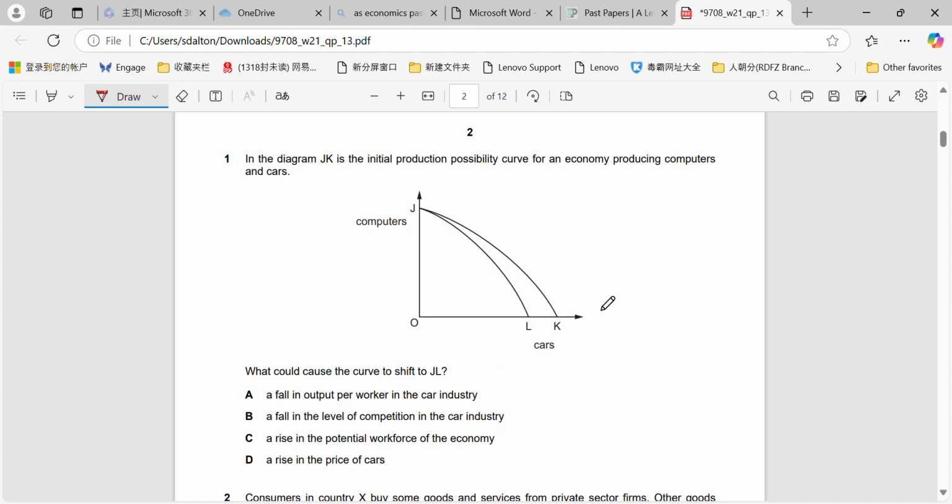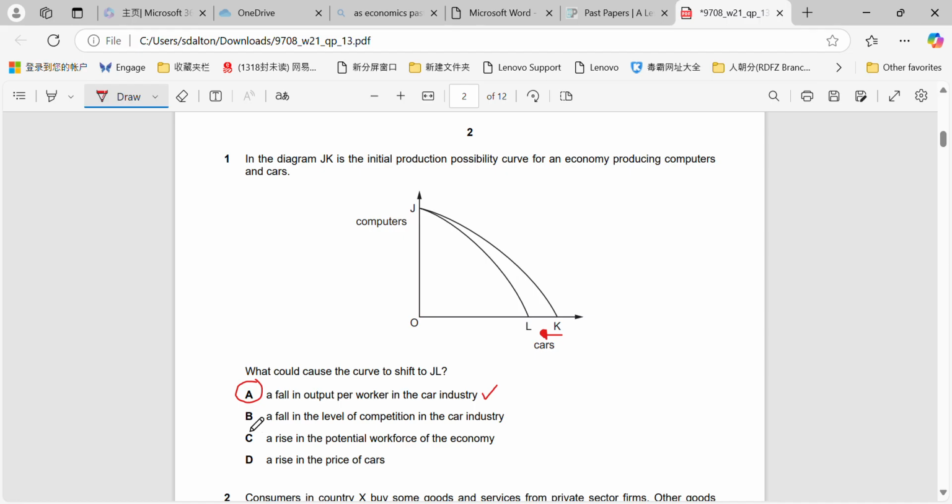And last one, question 1. In the diagram, JK is the initial PPC. For an economy producing computers and cars, what would cause the shift to JL? So what we can see is computers stays the same, right? And we have a decrease in our productive capacity for cars. So a fall in output per worker in the car industry, that would explain it, right? Because we would have a decrease in productivity for cars.